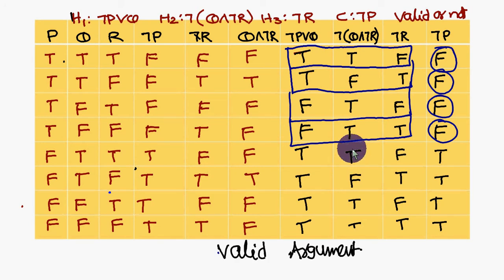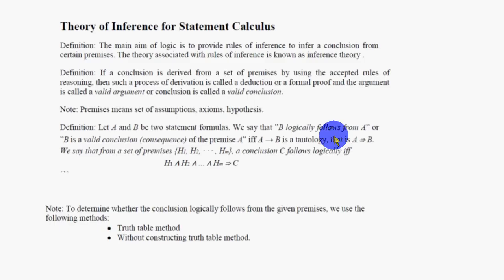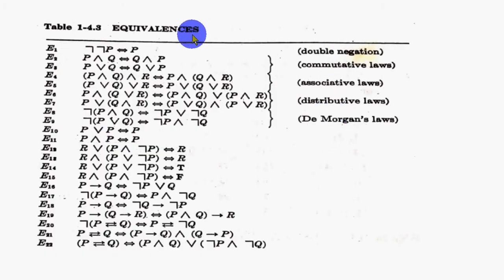Okay. Next, some equivalences are important while using the direct method problems. That means using the equivalences and implications we will do some problems. What are those problems? Let us discuss. Some of these equivalences, you already know, are very important, and I will discuss them. Double negation of P equals P. This you remember. Commutative, associative, anyway you know.